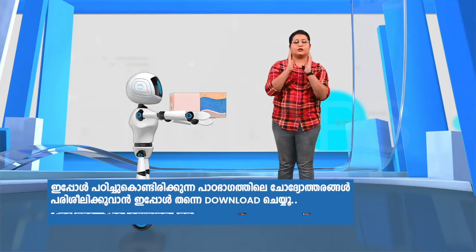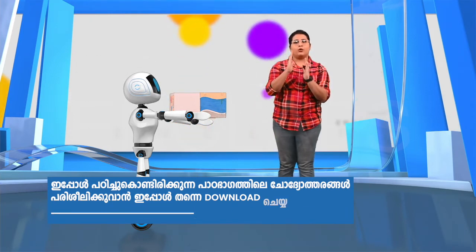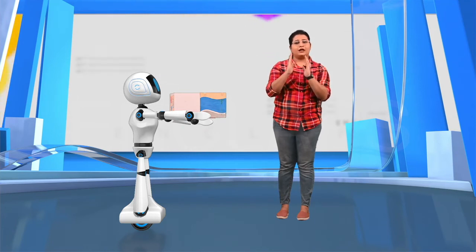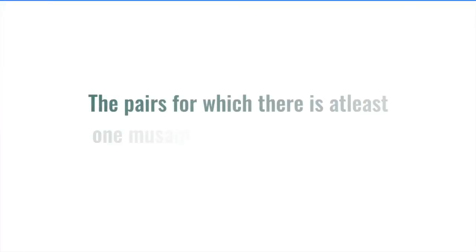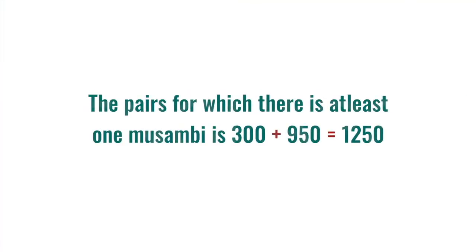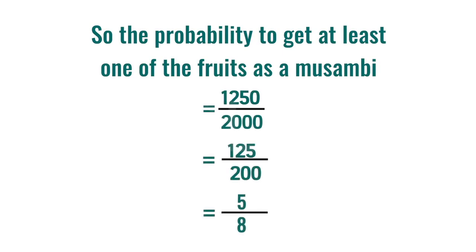How about getting at least one of the fruit as Mozambi? There are 300 pairs for which both fruits are Mozambis and 950 pairs which are a combination of apples and Mozambis. Hence, the pairs for which we get at least one Mozambi is 300 plus 950, that is 1250. So, the probability to get at least one of the fruit as Mozambi is 1250 by 2000, that is 125 by 200, which on simplification gives 5 by 8.